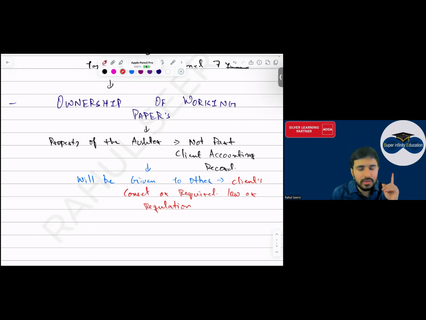Ownership will belong to the auditor, sir. Auditor के पास होगा, sir. It is not part of the client's record. Sir, will this be given to other parties? Yes, this can be given if the consent is taken from the client. Client ने बोला दे दो, तो मेरे को भी कोई दिक्कत नहीं, simple. Or if the government is saying that you have to give, then there is no choice. आपको देना ही पड़ेगा. It has to be given. Yes, sir. Simple.